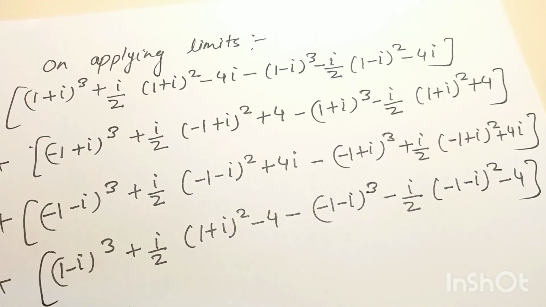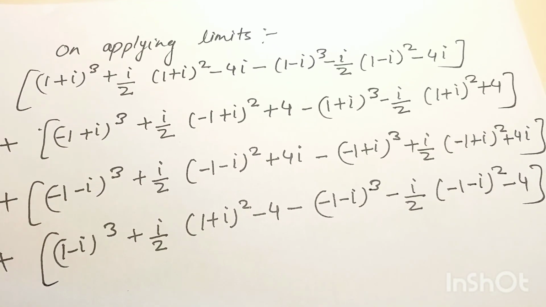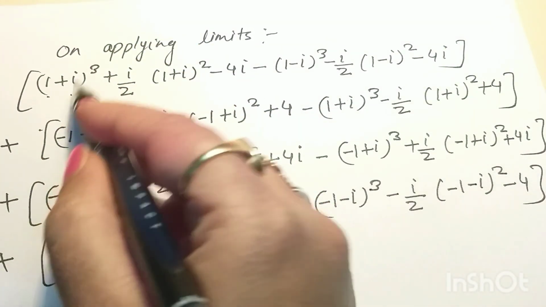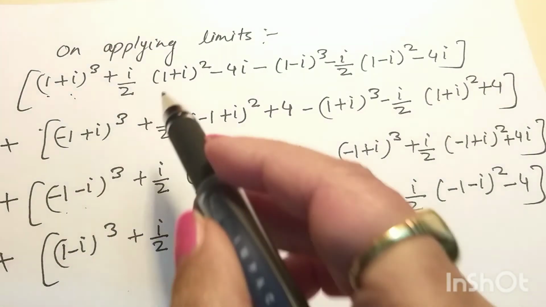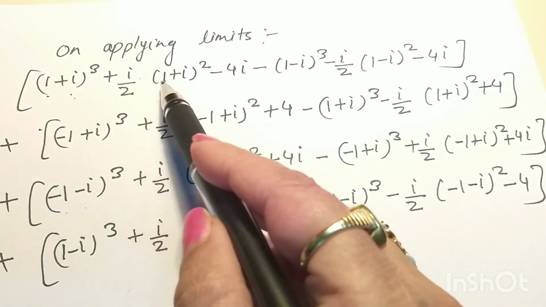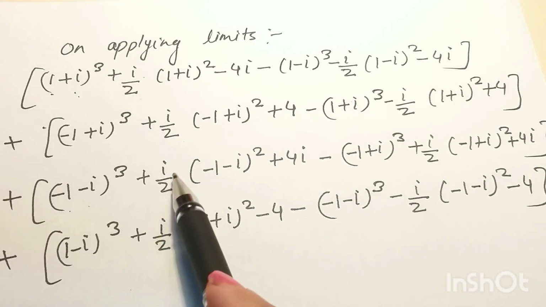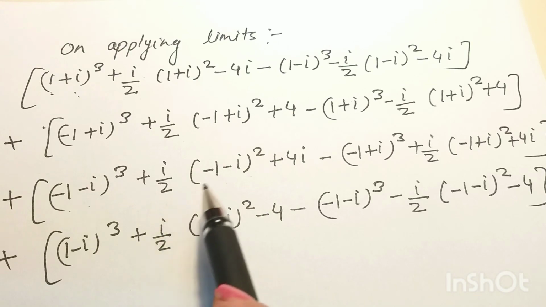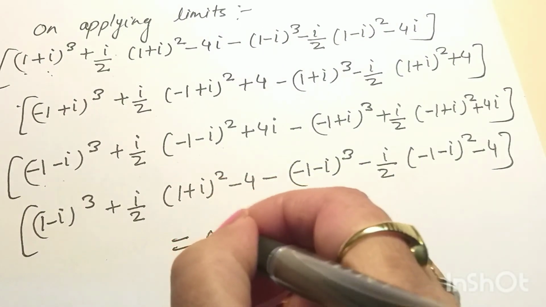So on applying limits, we'll get these terms, and you see here that all the terms will cancel out each other. Like we take this first term (1+i)³. This term will cancel out this term (−1−i)³. Similarly, this i/2 (1+i)², it will cancel this term i/2 (−1−i)². So all the terms will cancel out each other, and ultimately we'll get 0 here.